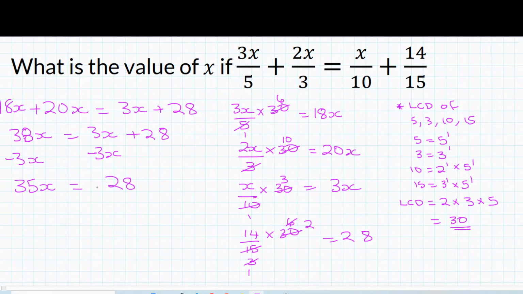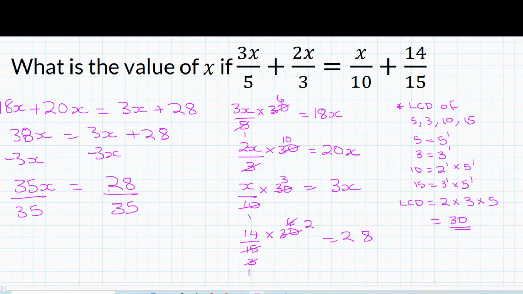Now we're not done isolating. The next thing we're going to do is divide both sides by the number to the left of x, or of your variable. That number is also known as your coefficient. So you're going to divide both sides by 35.